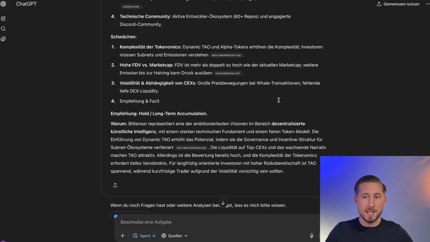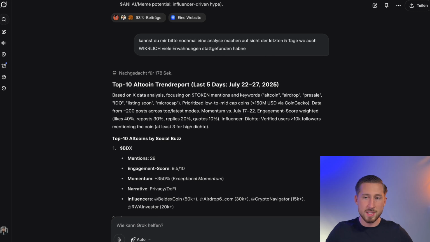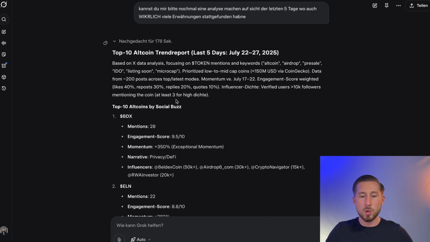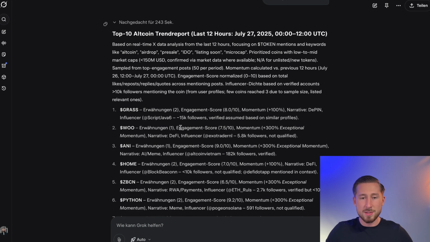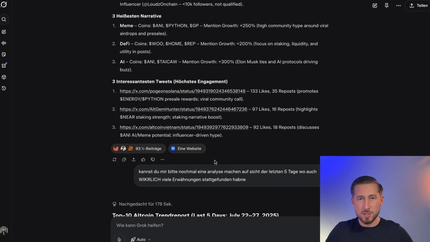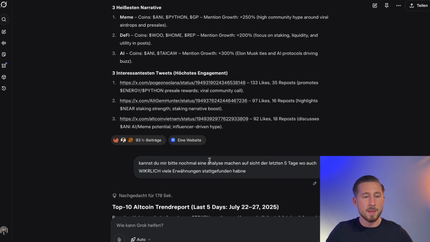In fact, in my case, I've even created a combination model. So I use Elon Musk's artificial intelligence, Grok in this case, to search all of Twitter, essentially conducting a comprehensive analysis. What new trends are emerging? What new altcoins are coming out? I have to say at this point, it's not yet 100% precise, and since I know that many beginners are watching this video, it would just go beyond the scope. That's why this is sufficient as it is.